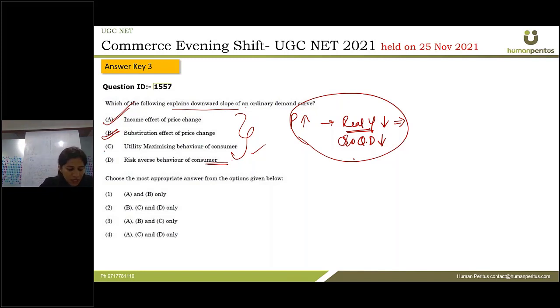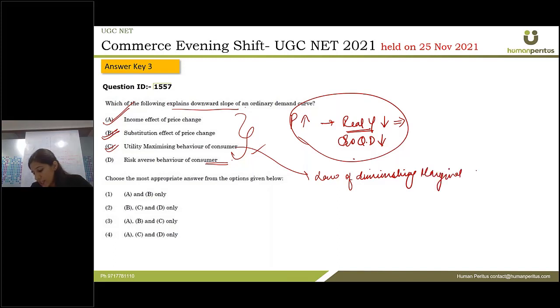All right. Option C is the utility maximizing behavior of consumers. Obviously, this goes with the law of diminishing marginal utility. It states that whenever a consumer is consuming more and more units of the product, the utility he or she gains starts decreasing after a particular point.